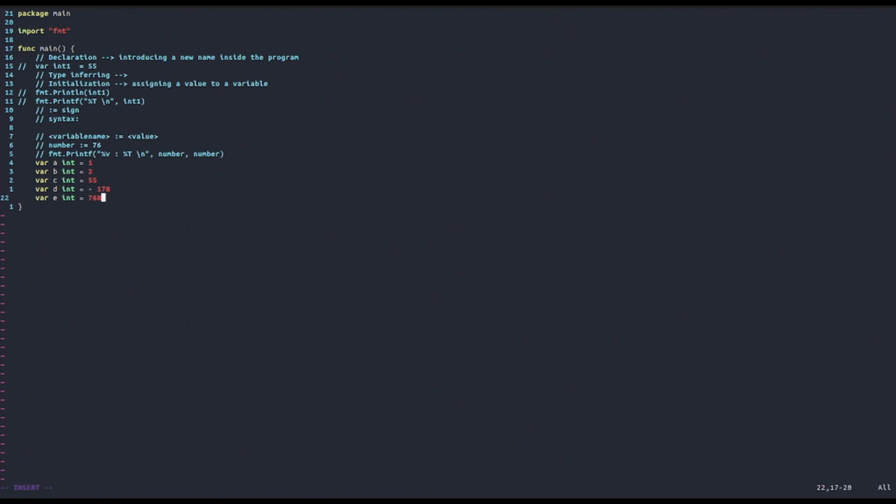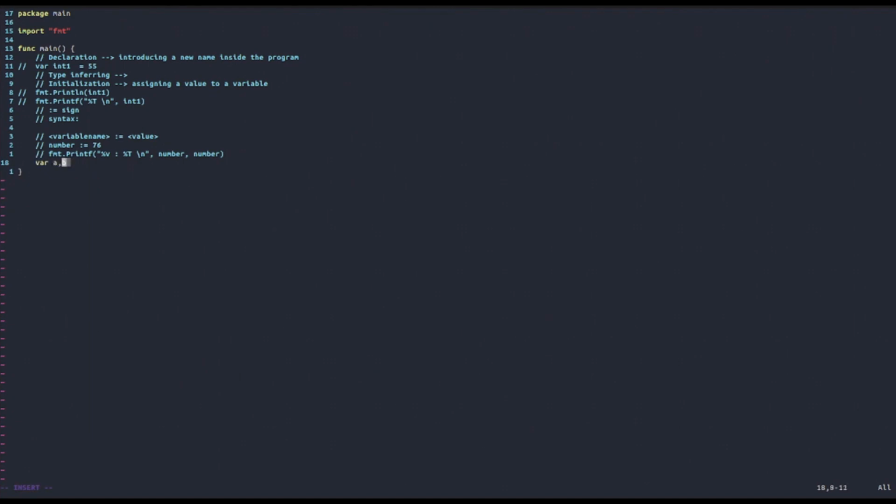768, for example. So as you can see, this took 5 lines of code, and it is not super beautiful to look at, because we're repeating the var and int tokens a lot of times, and it just looks untidy. So how can we fix this? Well, we can just declare all of them on the same line, and we can do it in the following way.